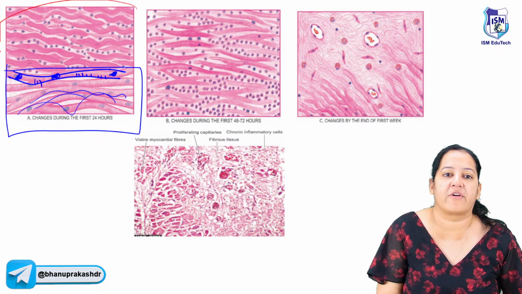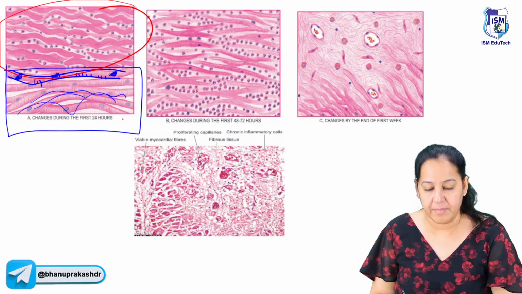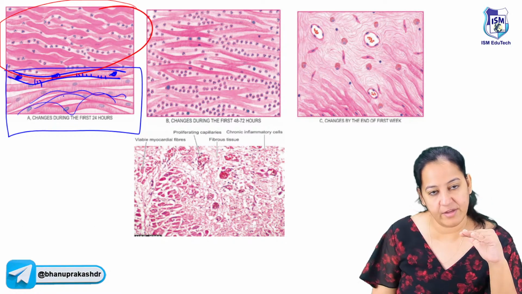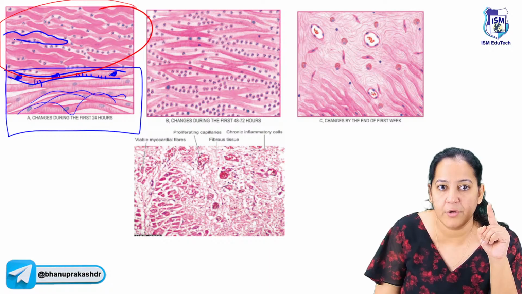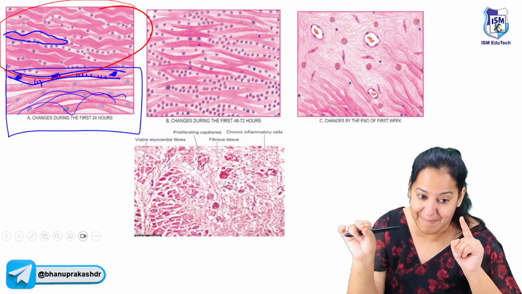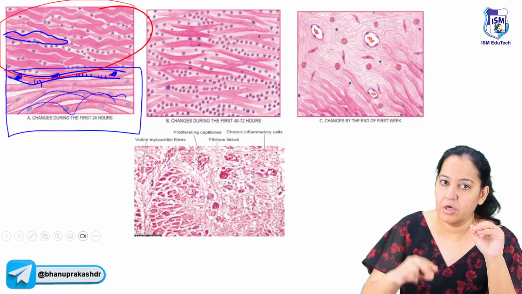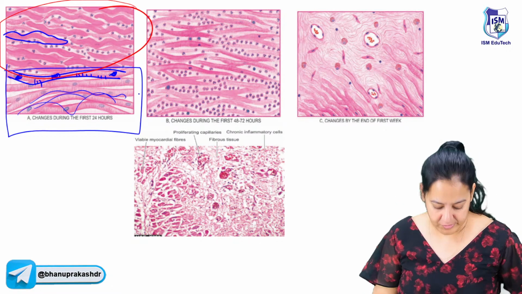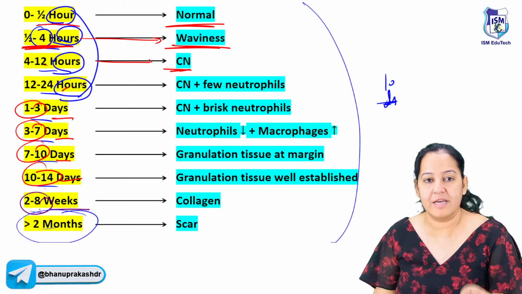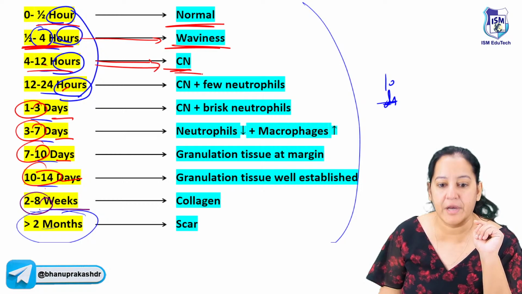See the upper half of this diagram now. Can you see the upper half of this diagram? Again, you can see the cardiomyocytes. But see, inside, the nucleus is gone. The nucleus has disappeared and there are dark pink color bands. Striations are also gone. So only outlines are maintained, the inner details are lost. So this is coagulative necrosis. At 4 to 12 hours, there is coagulative necrosis.